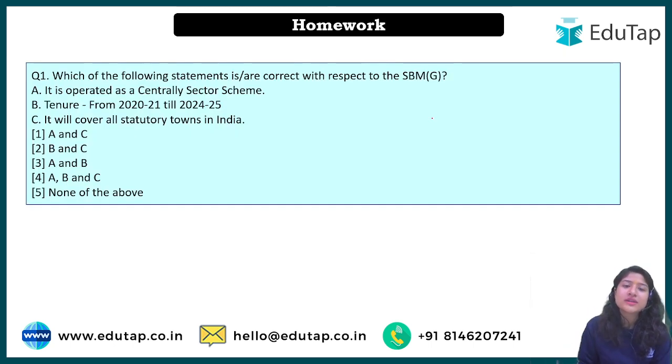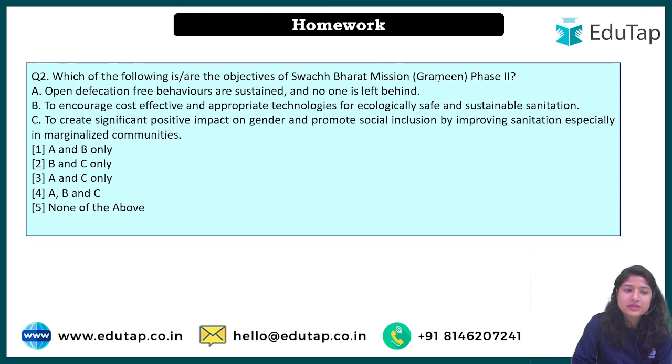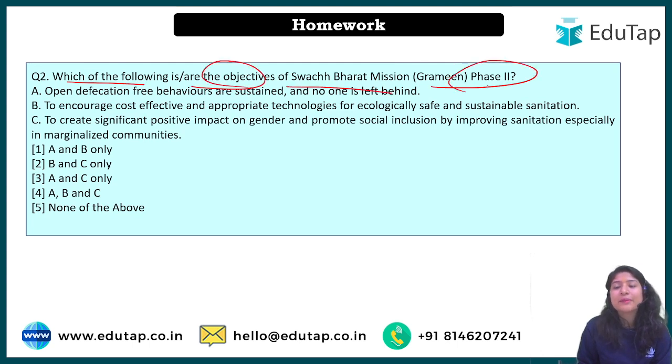First is, which of the following statements is correct with respect to Swachh Bharat Mission Gramin? You have to tell the right answer. Second question is, which of the following are the objectives of Swachh Bharat Mission Gramin phase 2? Do mind, we are talking about phase 2, and in funding also we discussed phase 2 only. Keep in mind that phase 1 is over, now it is phase 2, so questions will be made on phase 2. Along with that, know which cities have got Gramin status under the Swachh Bharat Mission. These are some of the current affairs you should be aware of.